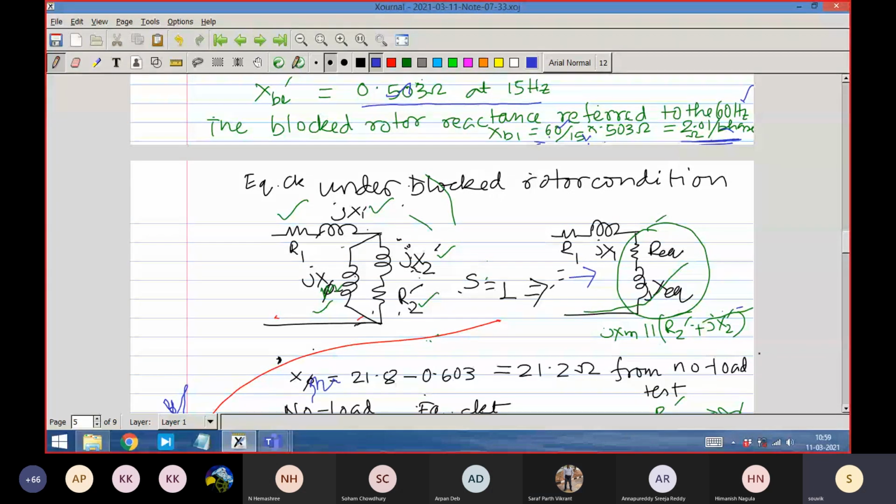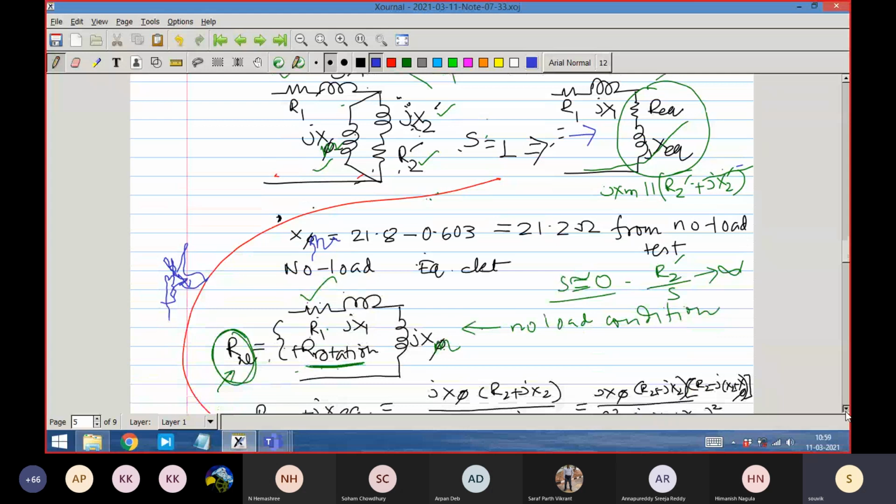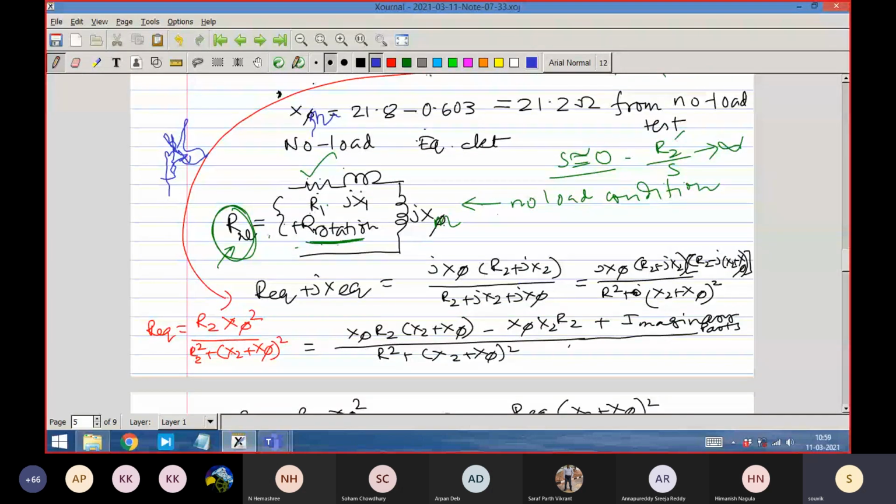Okay, so let us compute R equivalent as per our analysis. Two parallel things we have done. This is the parallel expression I have written, and then I equated the real part of the right hand side with the real part of the left. So we got R equivalent equal to R2 dash times a factor involving XM squared. This is the expression we have got.